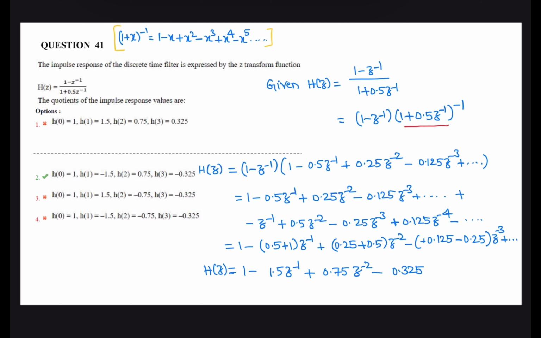Its value is positive, 0.375 z power minus 3 plus and so on.